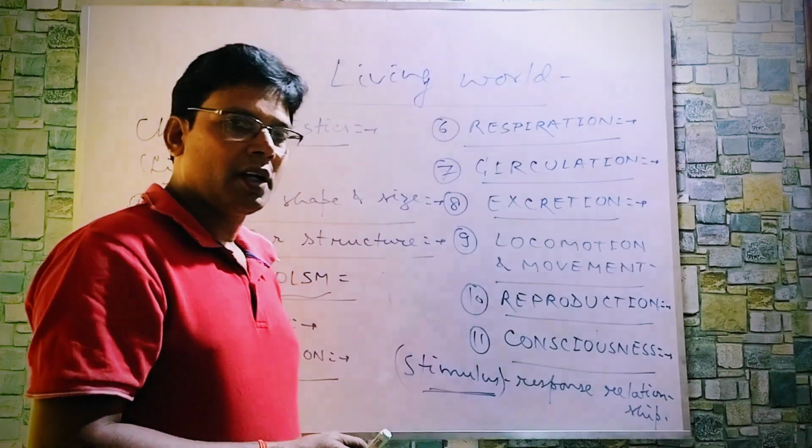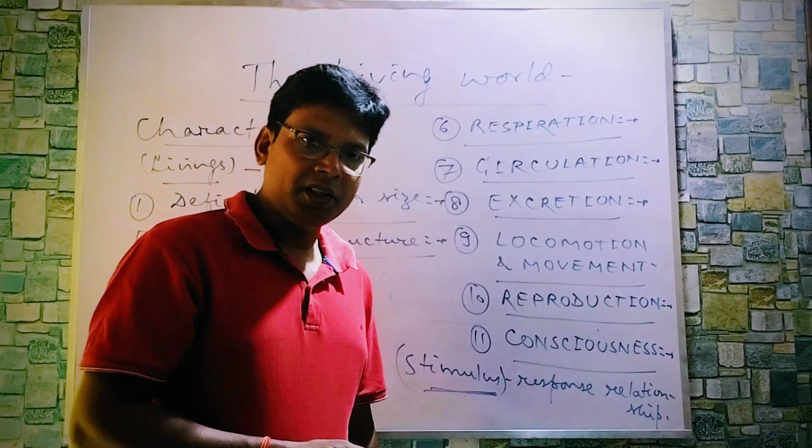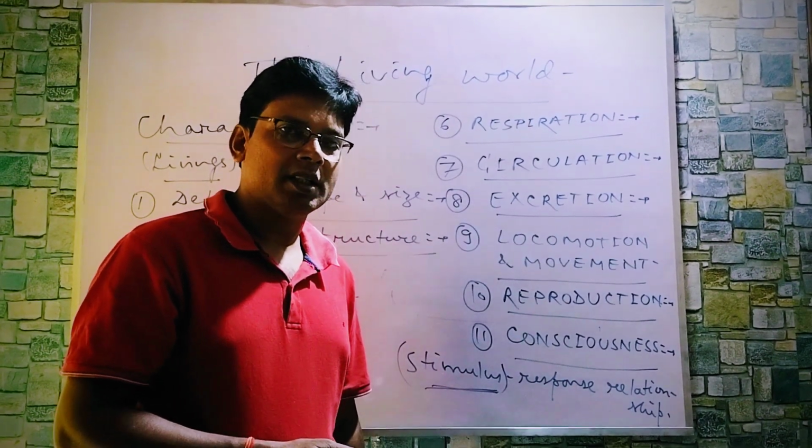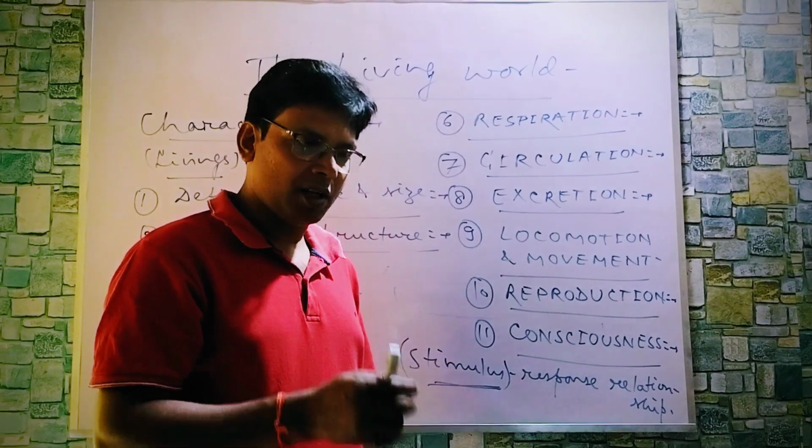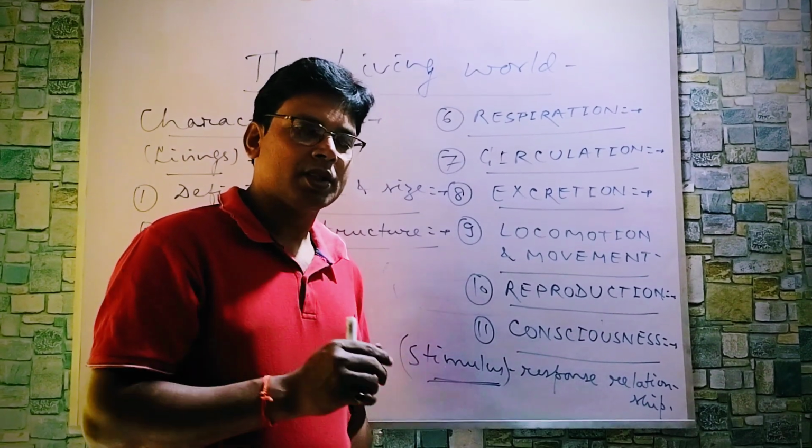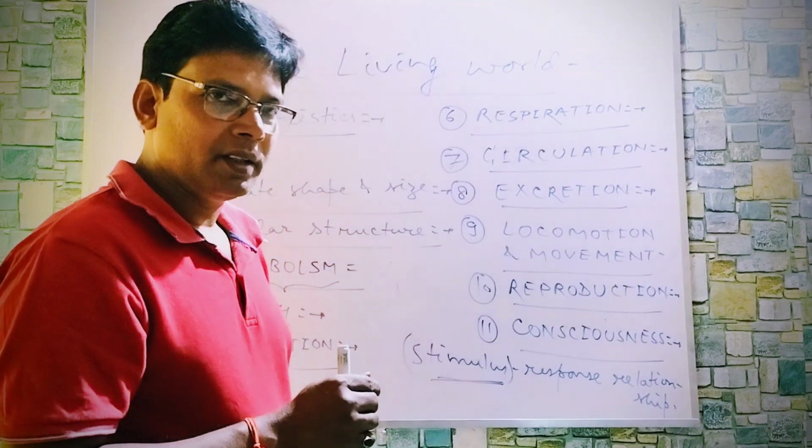And as you know, there are two major integrated controlling and coordinating systems, the nervous system and the endocrine system. The nervous system is controlled by nerves, and is always faster in action.